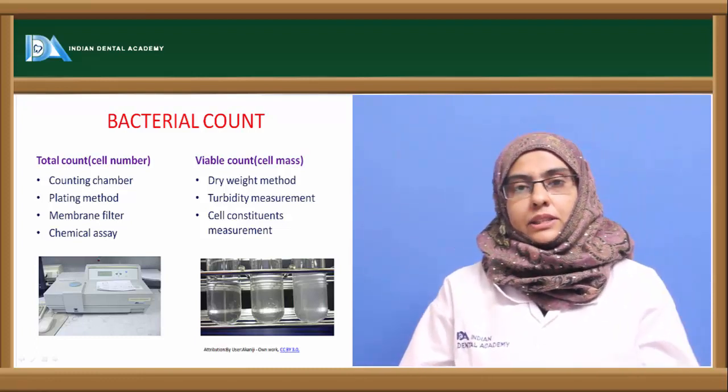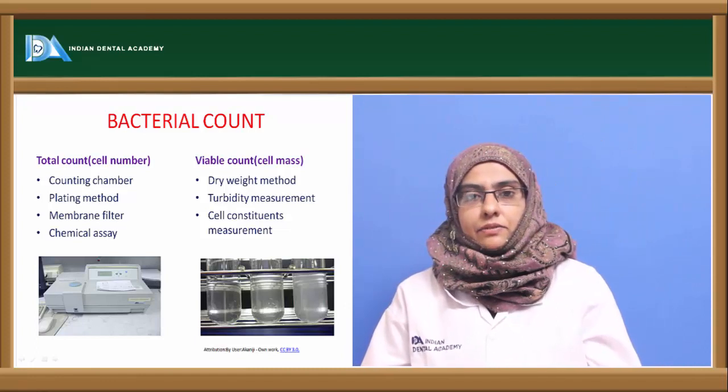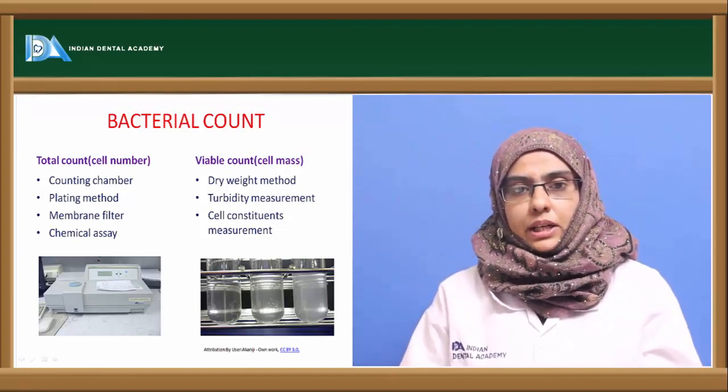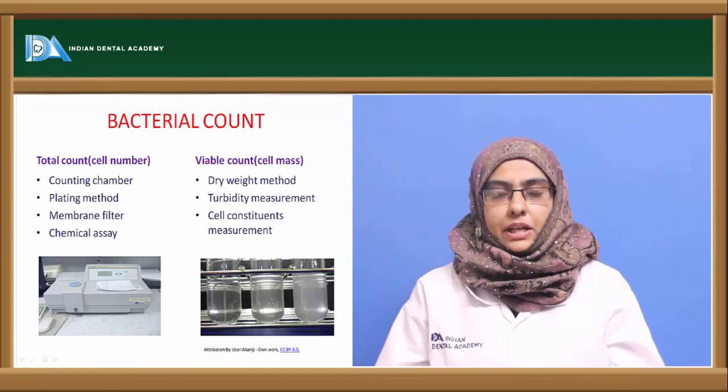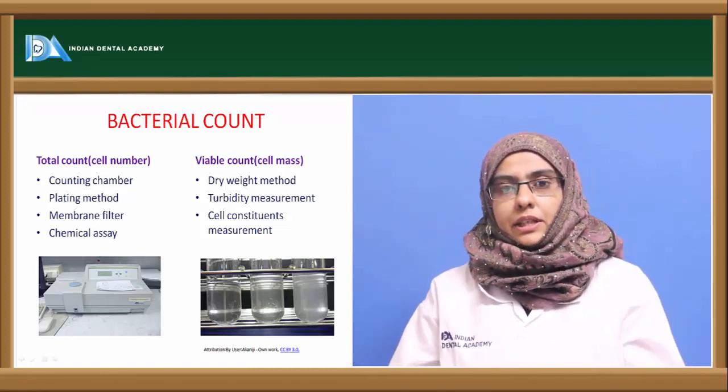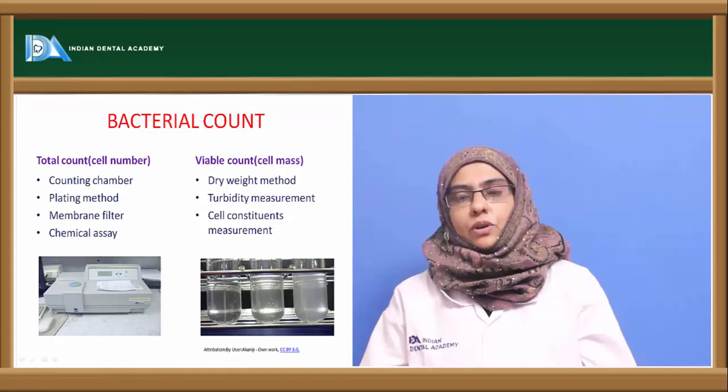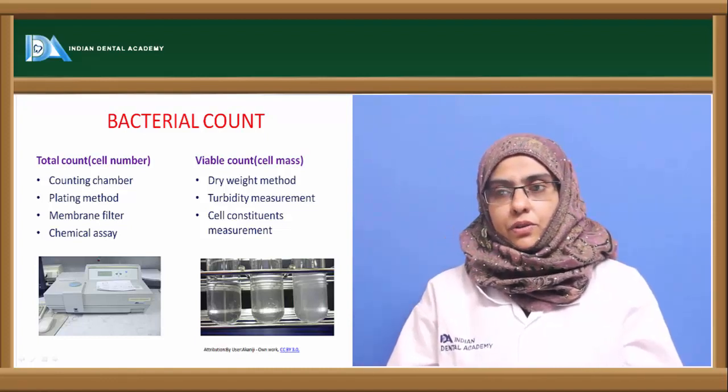The next method to count the cell mass is turbidity. That is, when microorganisms are grown on liquid media, they usually make the solution turbid, and this turbidity can be studied with the help of a special device called the spectrophotometer.